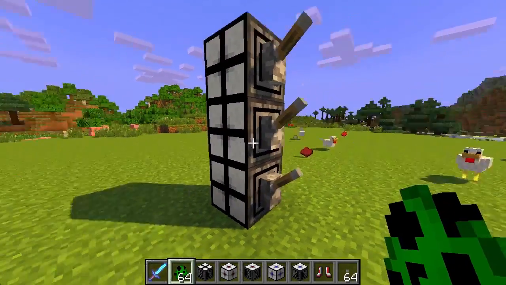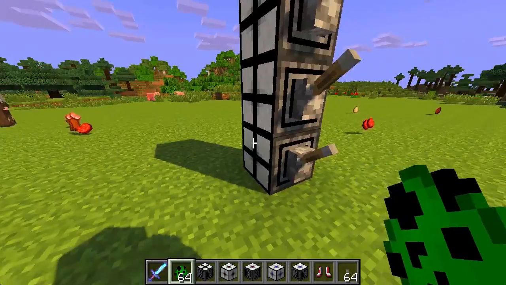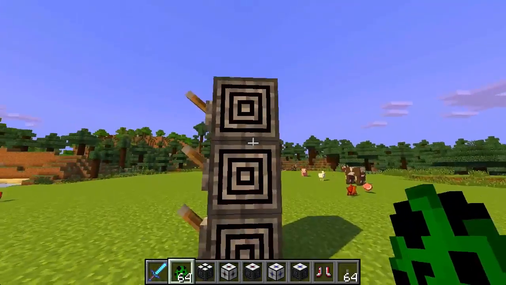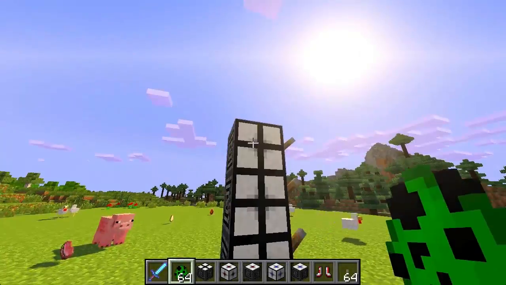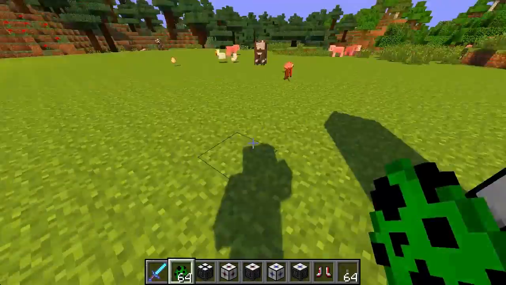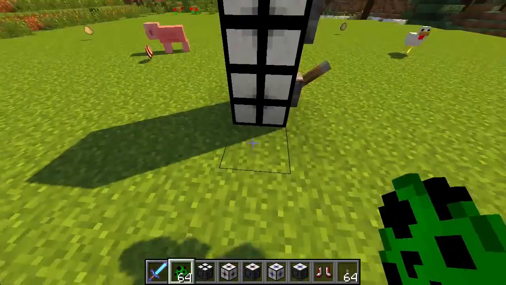Alright, and right here we have the Directional Graviter Block. Now basically these work exactly the same way as the regular Graviter Block, but directionally. As you can see, on all sides we have this circly square pattern, but on this side we have the Graviter Block pattern. And in this direction, if anything is in the path of the Directional Graviter Block, it's going to fly up in the air.